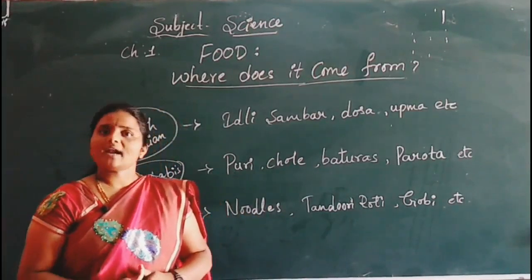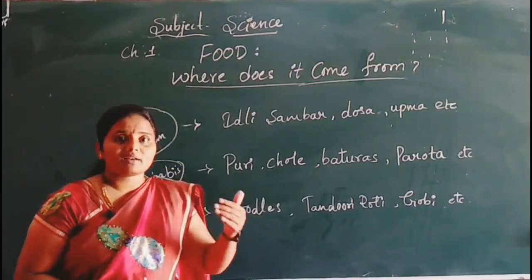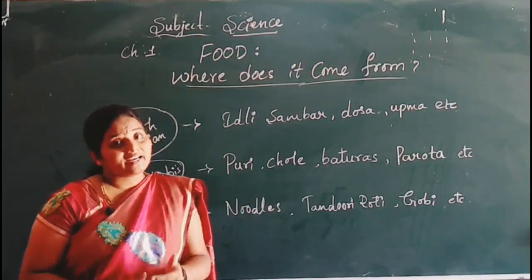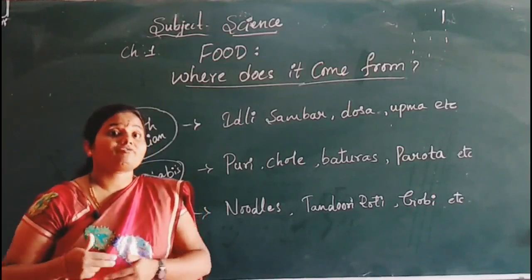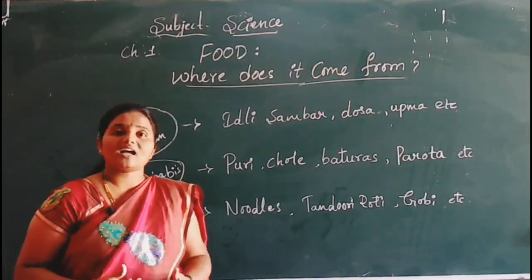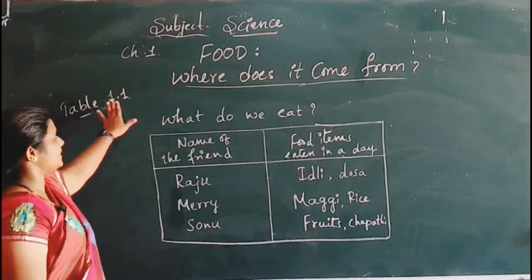Now shall we do activity 1, children? You can ask your friends, means people from different states, what food items they are eating at different times, and make a list here. Let us do table number 1.1.